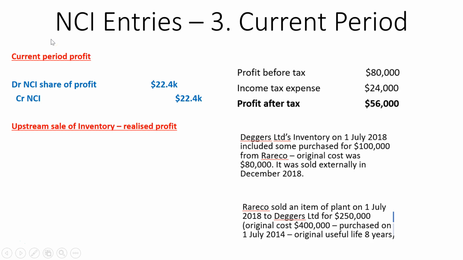The next thing we then need to do, we've got upstream sale of inventory, so the realized profit. So we dealt with this piece of information in the last step, but the difference there was that we were dealing with the transaction which occurred in the prior period. Now we look at the end, it was sold in December 2018, so that occurred in this period. So that means because the inventory was now sold to an external party, the profit is now realized. So what do we do? We want to debit our NCI share of profit by 5.6 thousand and credit NCI again by